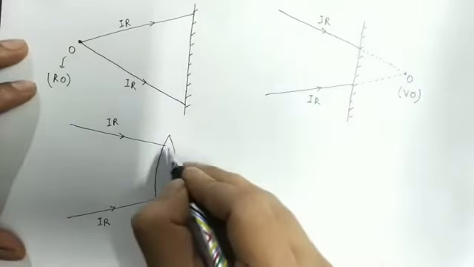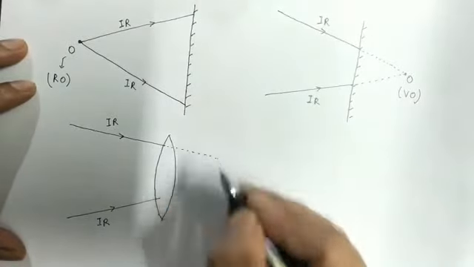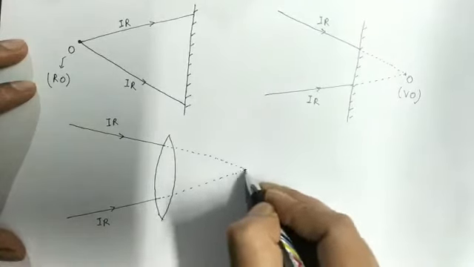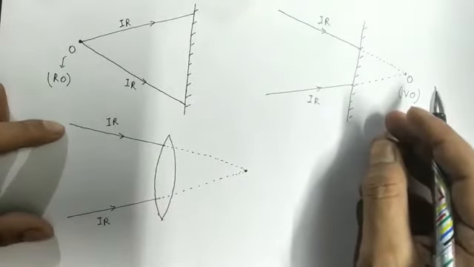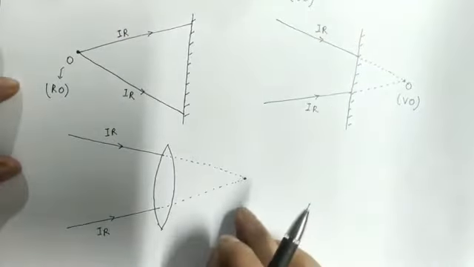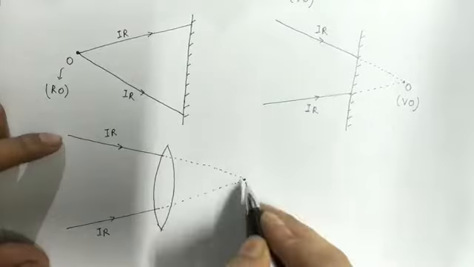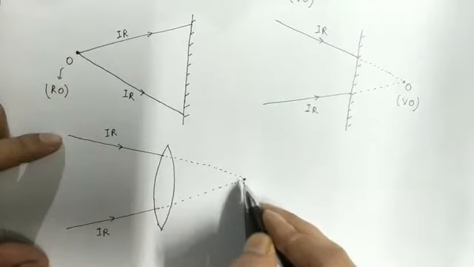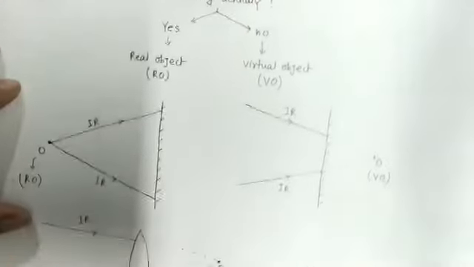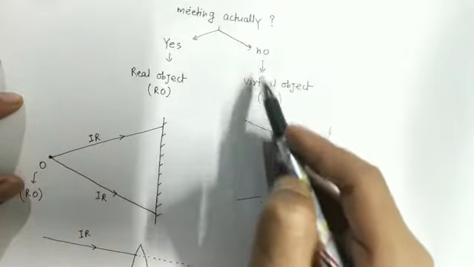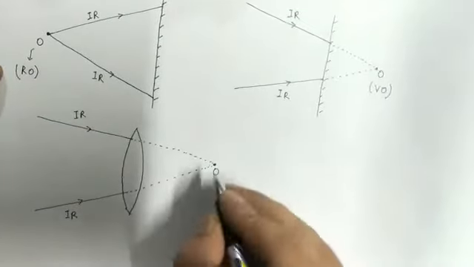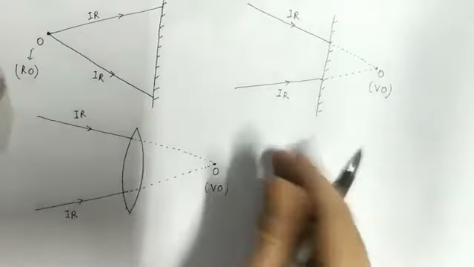The answer is no. They will meet if we extend them further. So at this point, the two incident rays are meeting after extending. So the two incident rays are not meeting at this point actually. Therefore, will the object formed here be a real object or a virtual object? Meeting actually? No. So the object will be a virtual object. So this point will behave like a virtual object.